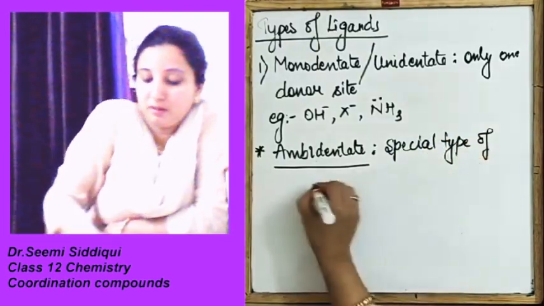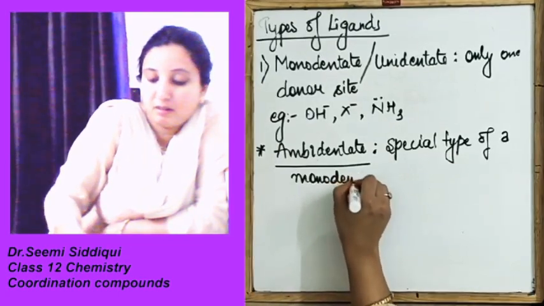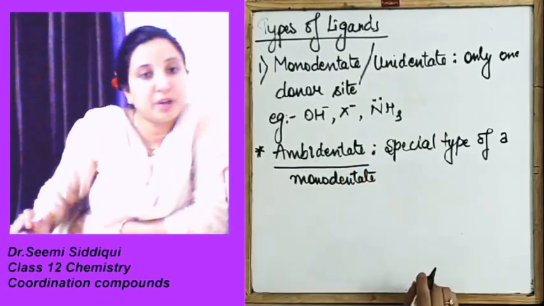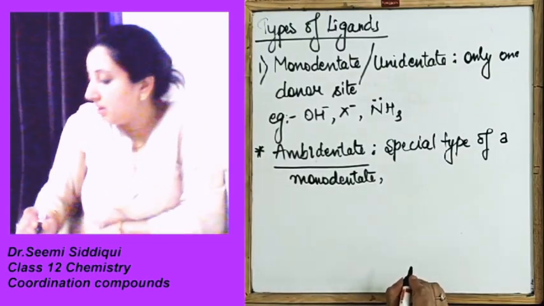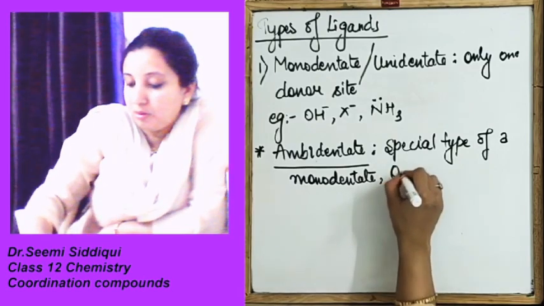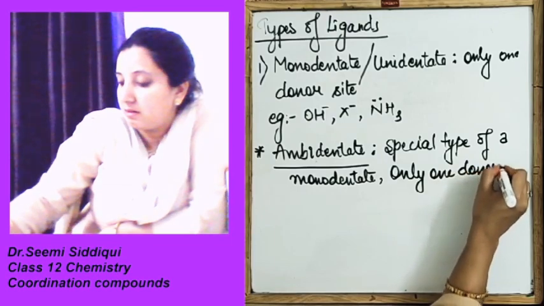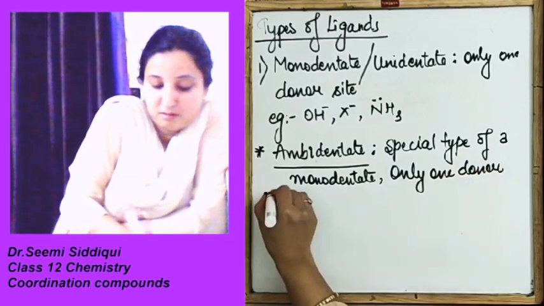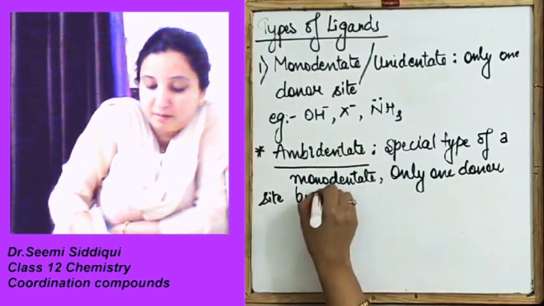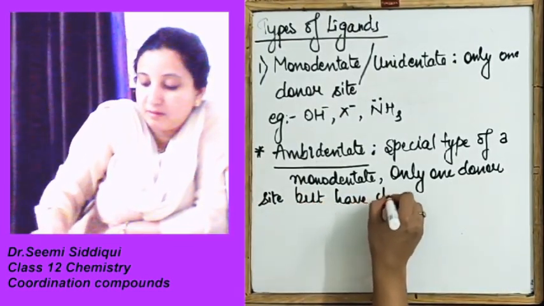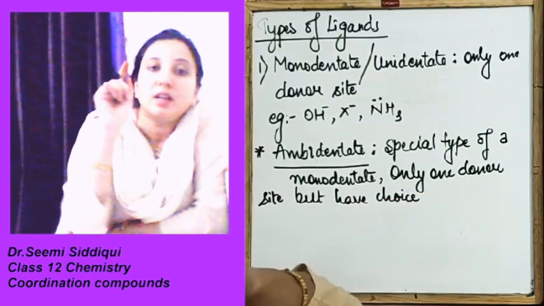A special type of monodentate. In this case, we say that there is only one donor site but we have a choice. Here we get a choice.